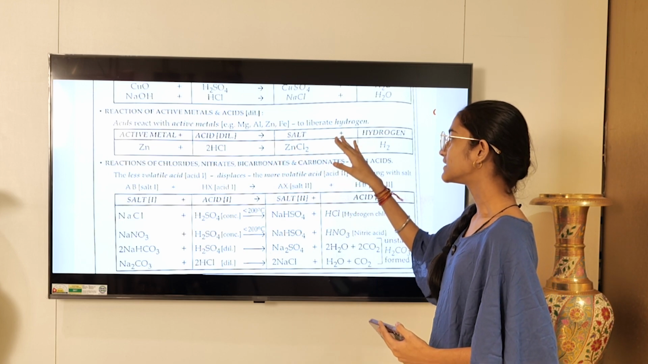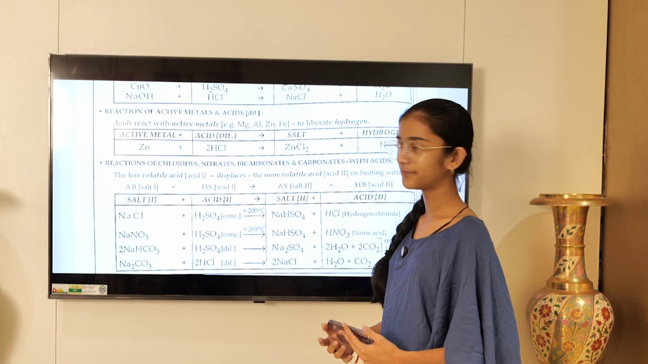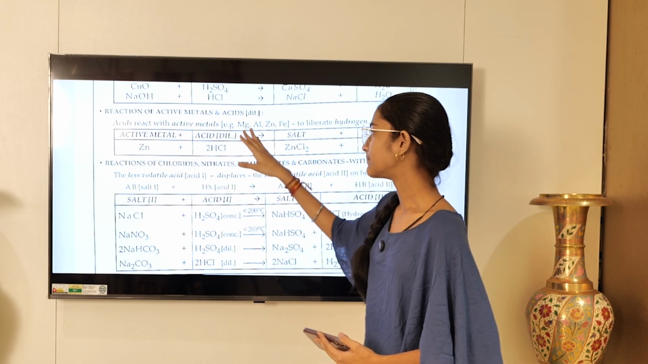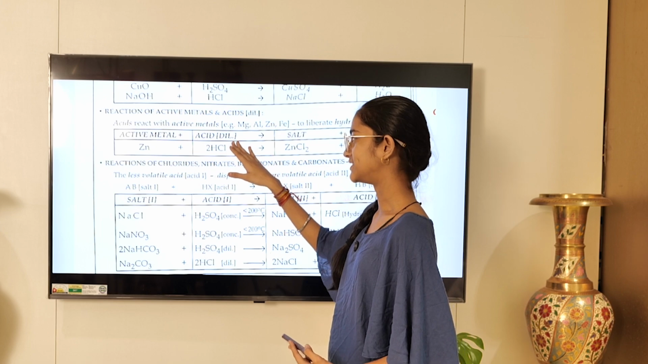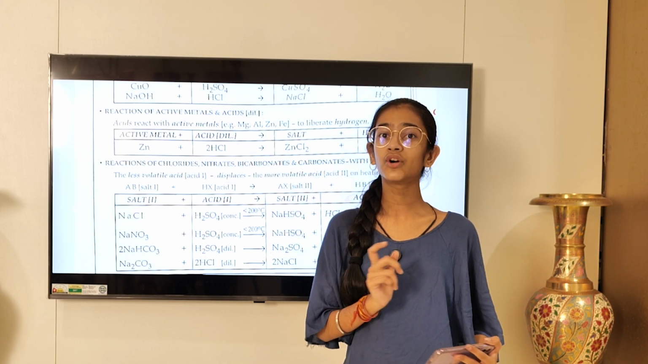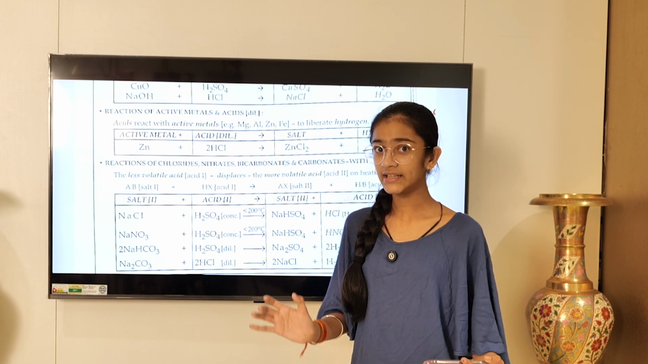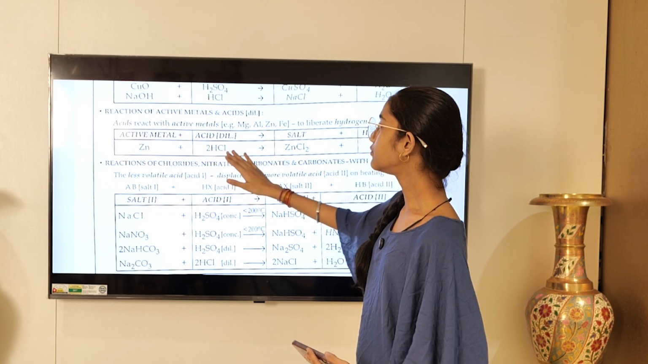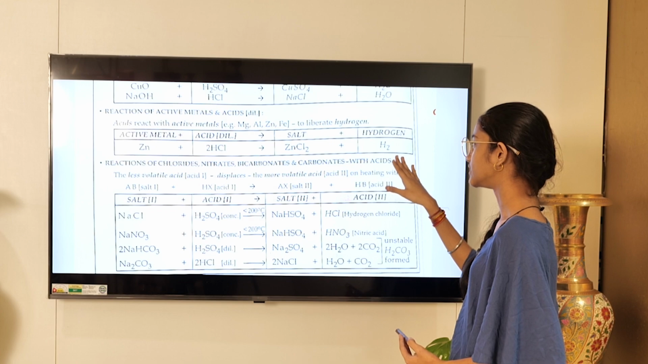Acids react with active metals to liberate hydrogen. Active metal, we've taken an example of zinc. You can take magnesium, aluminium or iron. When added to a dilute acid, remember, you have to write dilute if the acid is dilute and concentrated if it is concentrated. But if there is nothing mentioned in your textbook, then you may not write anything. Zn plus 2HCl gives us salt, that is ZnCl2, and hydrogen H2.